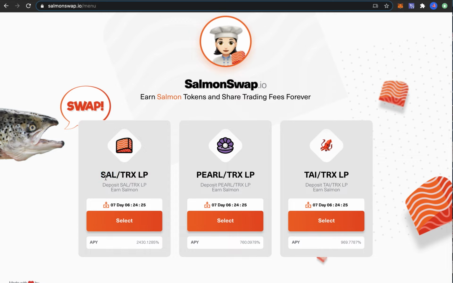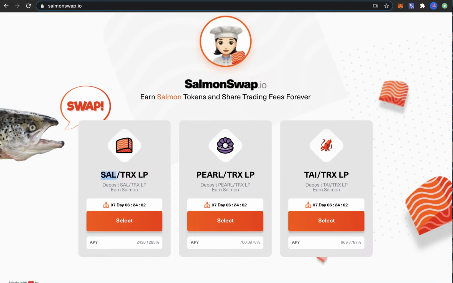But here you only have Salmon TRX, Pearl TRX, and Thai TRX trading pairs, which are all basically shit coins. So I don't want to hold any of these three coins in my portfolio because they could go to zero, and that's basically too risky for me. So Salmonswap currently is a no-go to me.